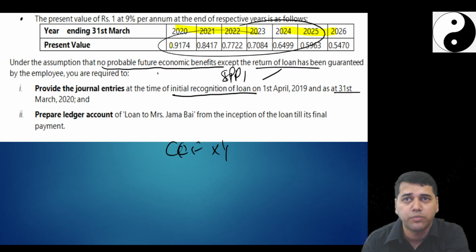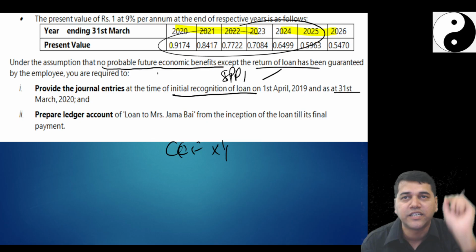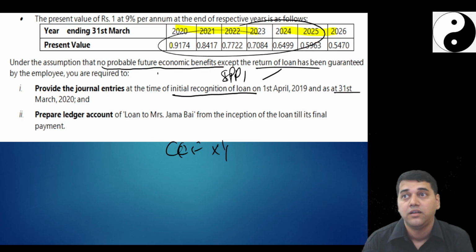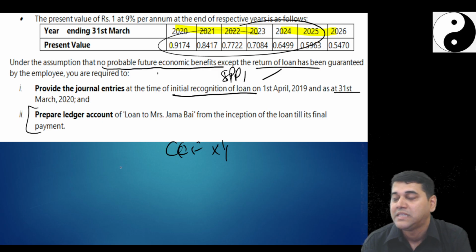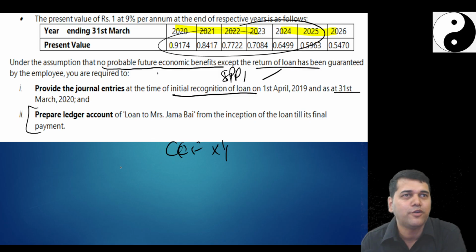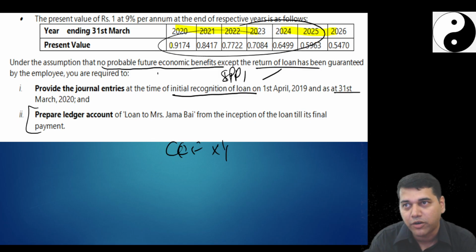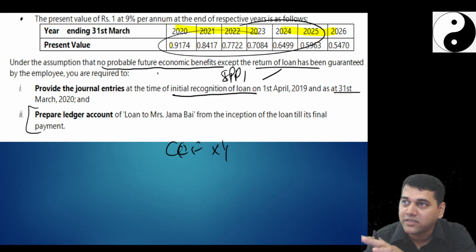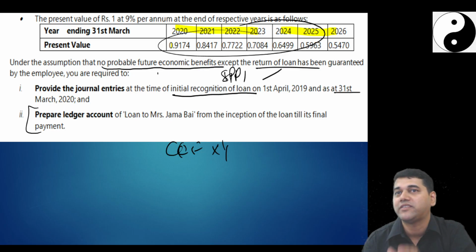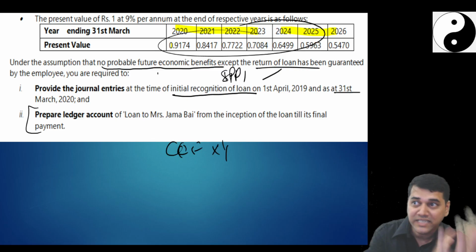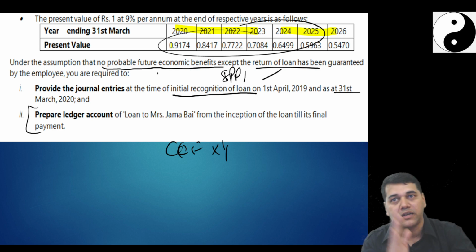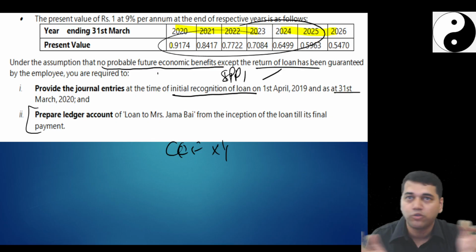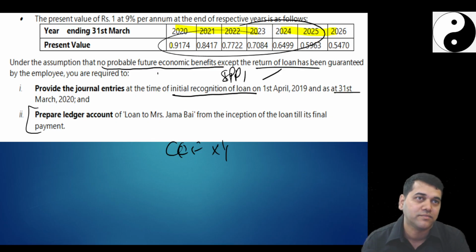Just prepare the amortization schedule if you want, because they didn't ask you for an amortization schedule. Take that first year interest. But why do you need to prepare that amortization schedule? Because the second question they asked is to prepare a ledger account. Without an amortization schedule also I can prepare a ledger account. But if you prepare an amortization schedule, understand the amortization schedule and the ledger account are two sides of the same coin. Both are the same. It's the presentation. In the amortization schedule, you don't present debit and credit. In the ledger, you have by balance, to balance, by account, to account. That you are going to do.